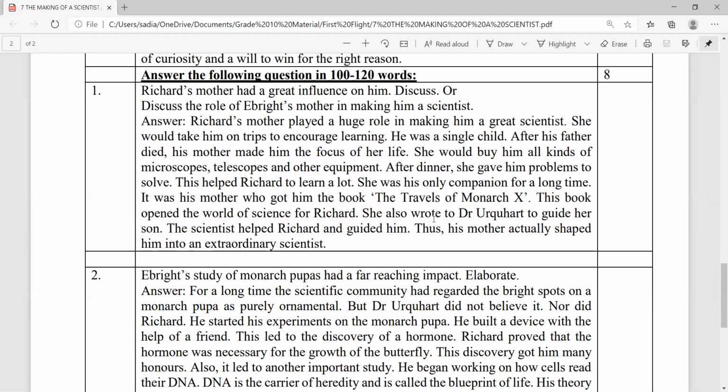Evidently, she also wrote to Dr. Urquhart to guide her son. The scientist helped Richard and guided him. Thus, his mother actually shaped him into an extraordinary scientist.